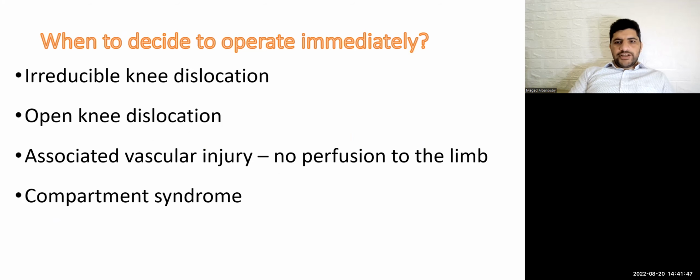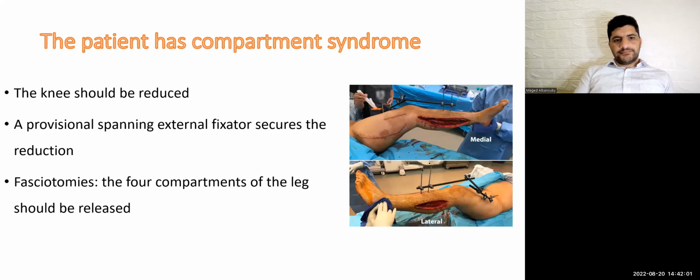When to decide to operate immediately: irreducible knee dislocation, open knee dislocation, associated vascular injury with no perfusion of the limb, and in case of compartment syndrome. How do you diagnose compartment syndrome? Pain out of proportion to the injury, severe edema, tense compartment.